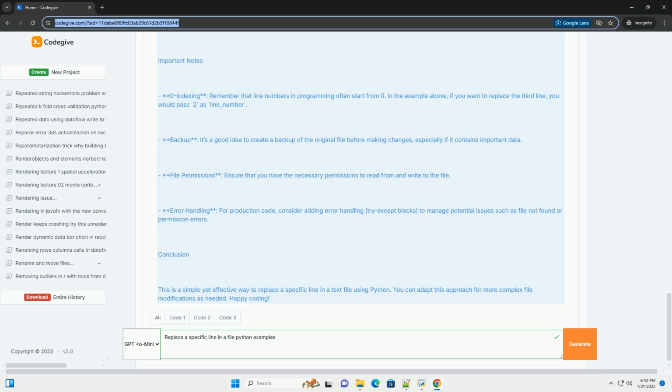Conclusion. This is a simple yet effective way to replace a specific line in a text file using Python. You can adapt this approach for more complex file modifications as needed. Happy coding!